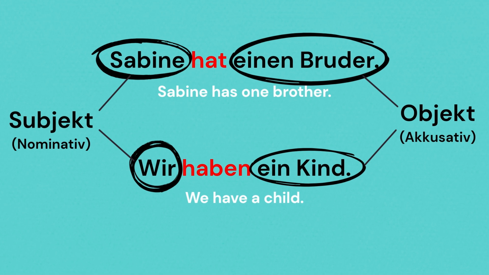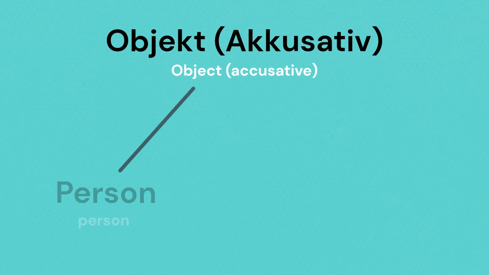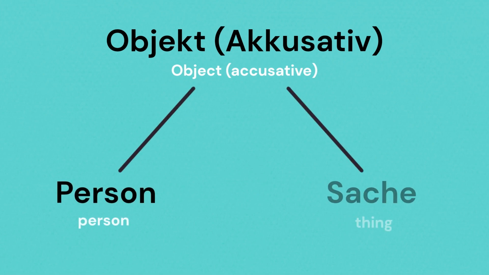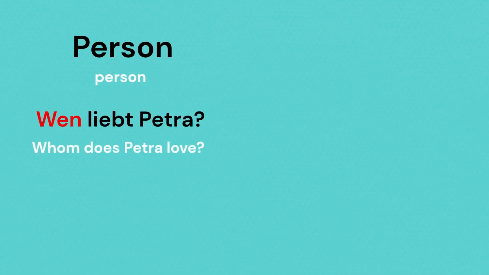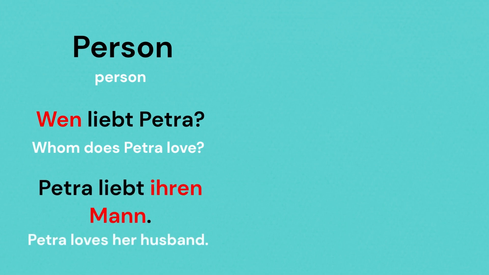So, the object in Akkusativ can either be a person, Person, or Thing, Sache, and these can either be in singular or in plural. Now let's take an example for each one of these. Person. Wen liebt Petra? Petra liebt ihren Mann.